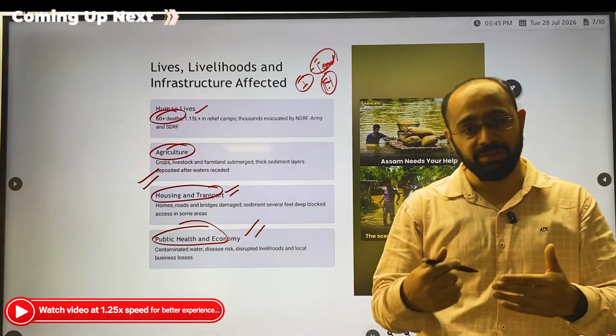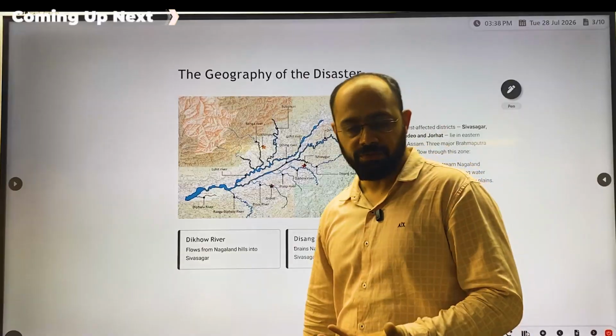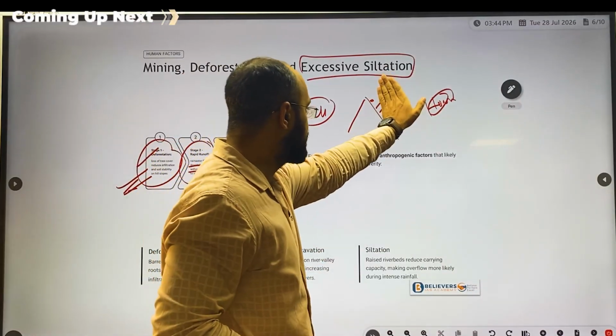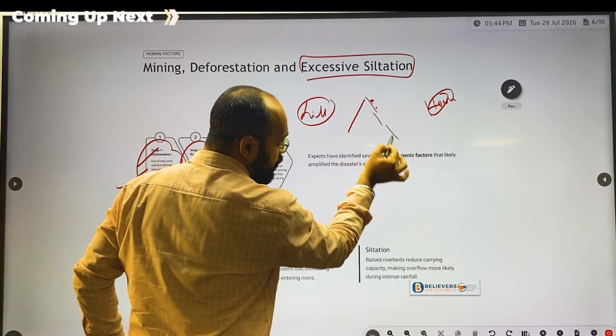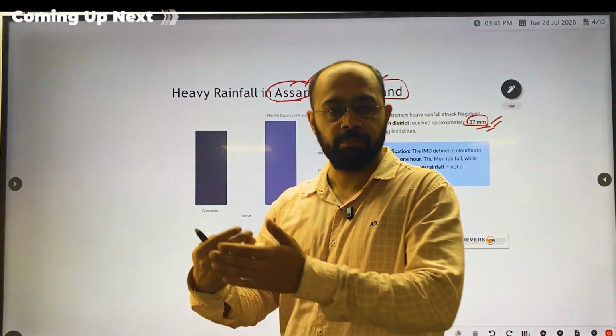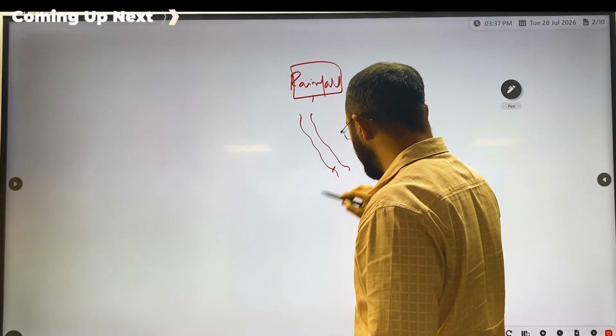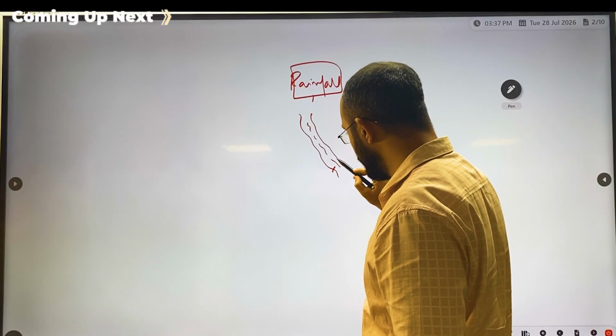And since people are living in shelter, why will flood happen? Now we will understand the geography of the disaster. Now since these vegetations are removed, what happens? Water flows very quickly. Don't confuse this with what we call a cloud burst. One river is moving in this direction, one river is moving in this direction. So water is also flowing here.